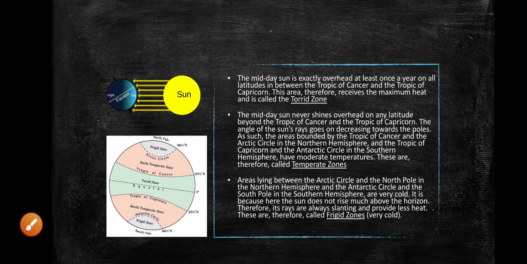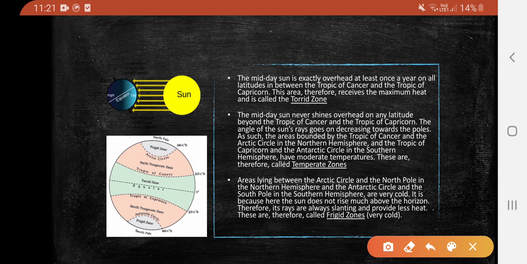We are going to see the heat zones of the Earth. The area in between the Tropic of Cancer and the Tropic of Capricorn is known as the torrid zone. In this torrid zone, the midday sun is exactly overhead at least once a year.